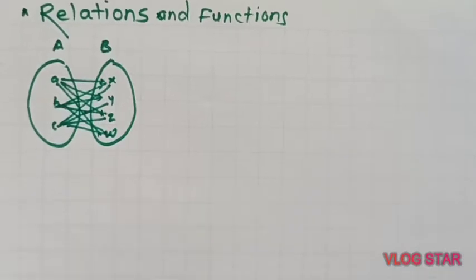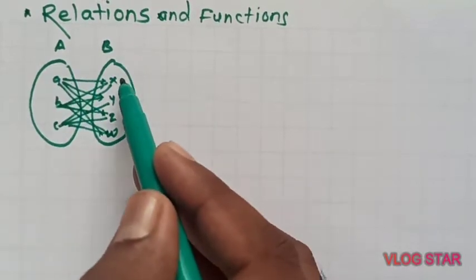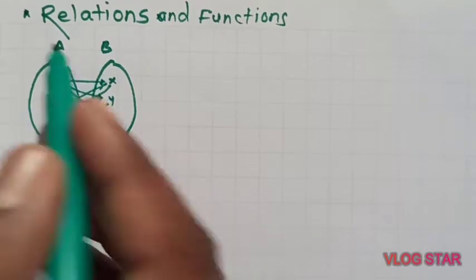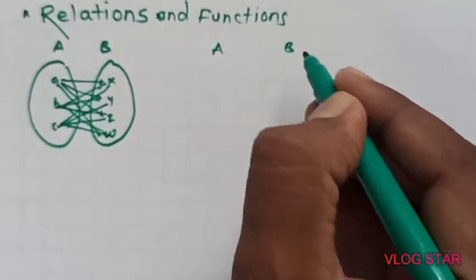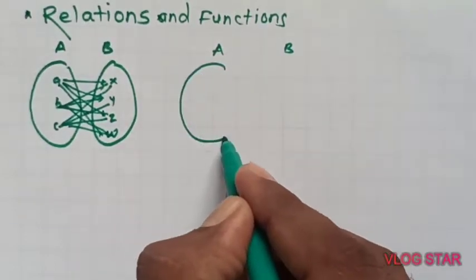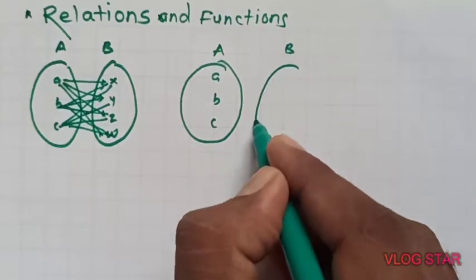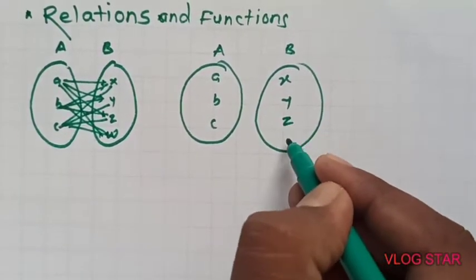But in a relation it is not necessary that each element of A associates with every element of B. In relation, what we have defined is a subset of this. Suppose A and B are here and A contains elements a, b, c, B contains x, y, z, w.